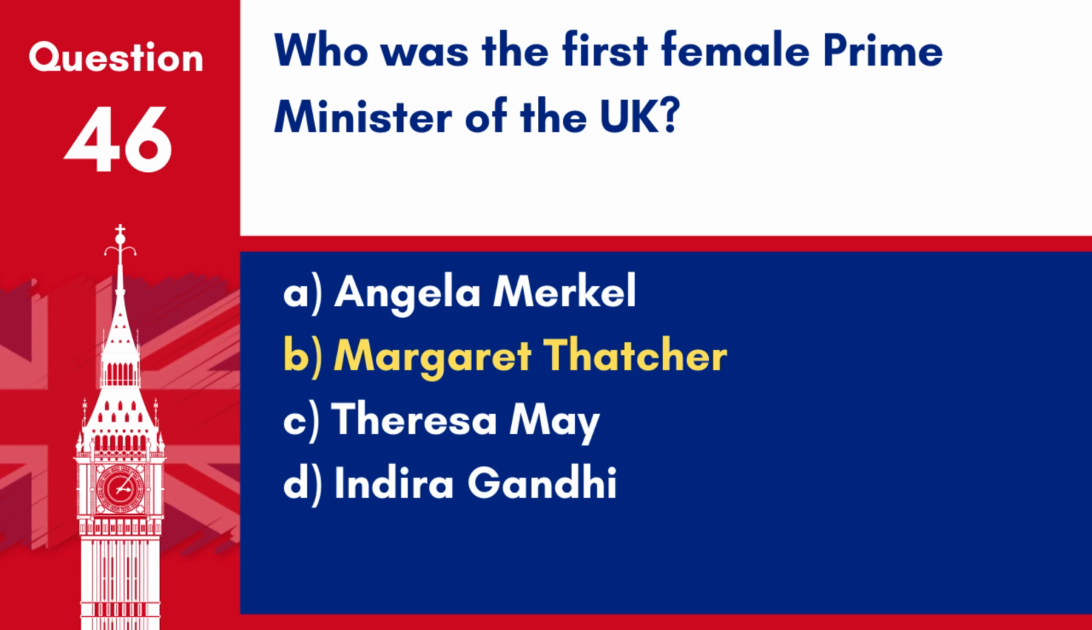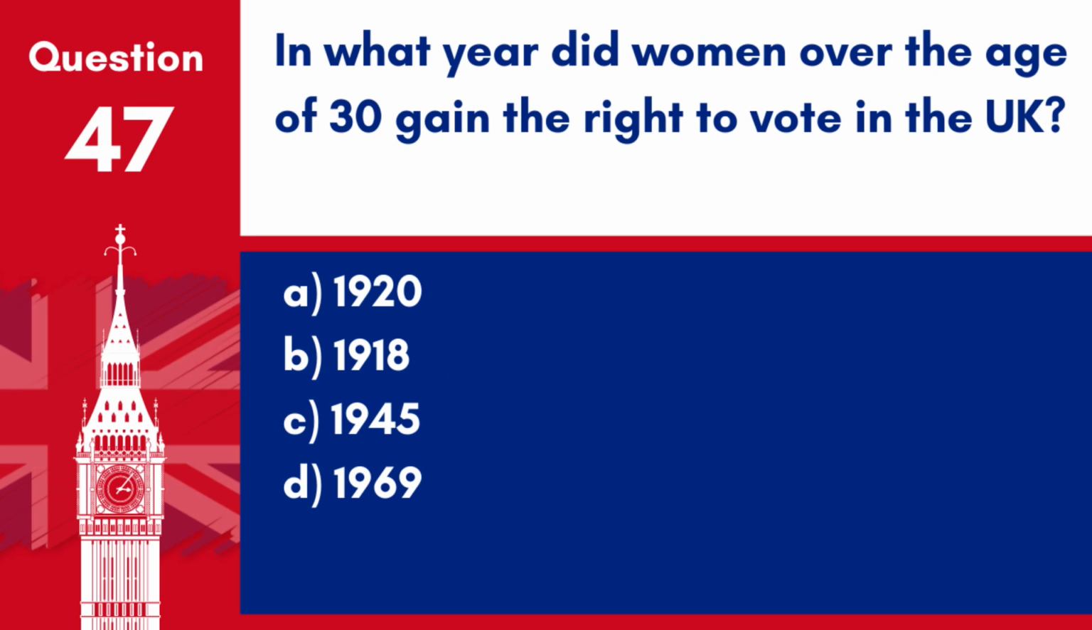Answer: B. Margaret Thatcher. Margaret Thatcher was the first woman to serve as Prime Minister of the United Kingdom, serving from 1979 to 1990. Question 47. In what year did women over the age of 30 gain the right to vote in the UK? A. 1920. B. 1918. C. 1945. D. 1969.